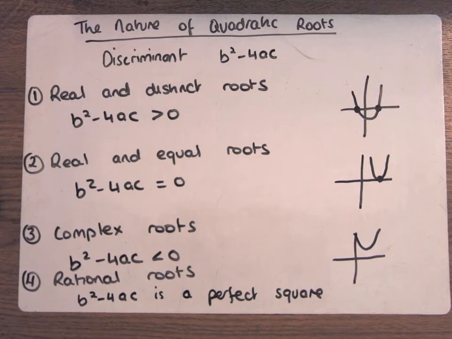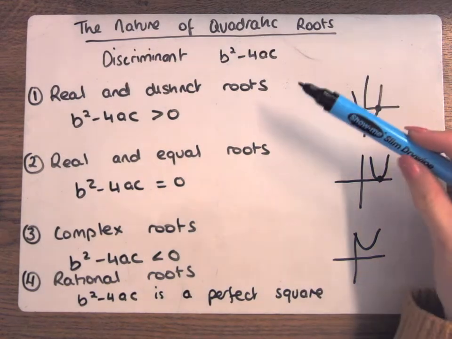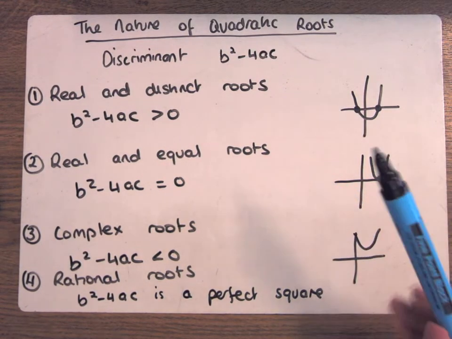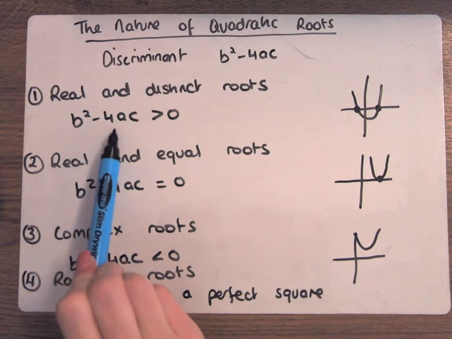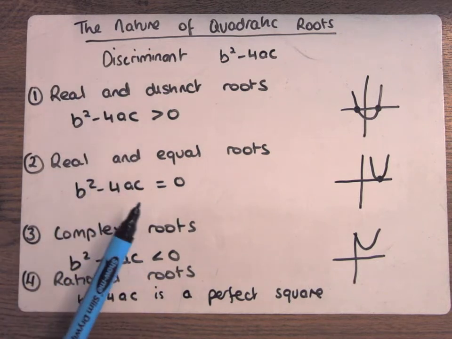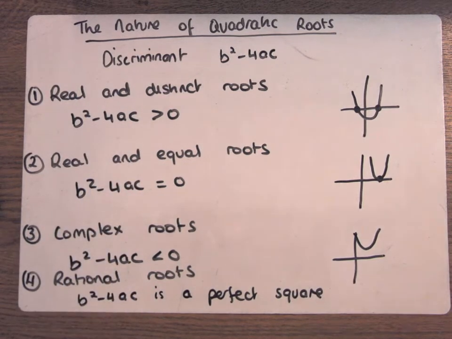Now, often the question is, determine whether the roots are real. What are the two scenarios if they're real roots? Yeah, real and distinct or real and equal. So if I'm just interested in real, I'd say b squared minus 4ac greater than or equal to 0. Exactly. That's really important.